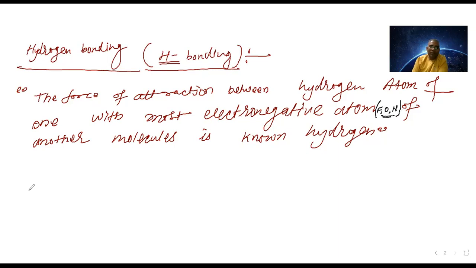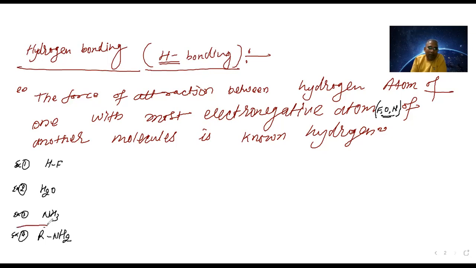Now, to understand with the help of examples, let us see. I am taking example number 1, that is HF. The HF molecule. Example number 2, we can go for the H2O molecule. Example number 3, the NH3 molecule. Example number 4, the RNH2 molecule. First of all, I'm giving you the opportunity: which example do you want to understand?